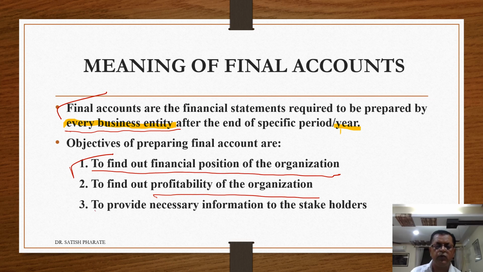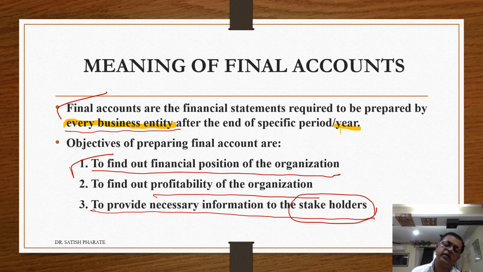Third one, to provide necessary information to the stakeholders. Now, what do you mean by stakeholders? Stakeholders are nothing but the entities which are interested in knowing the financial position of the organization.